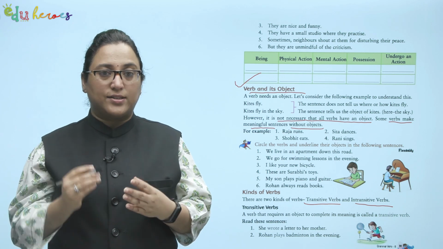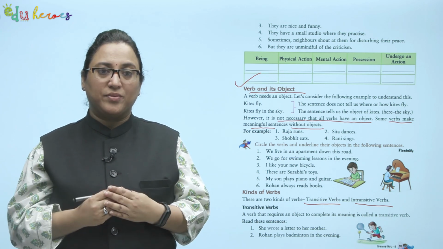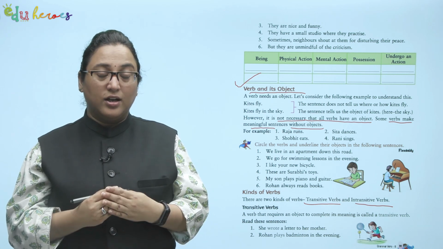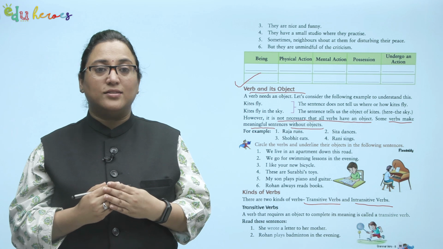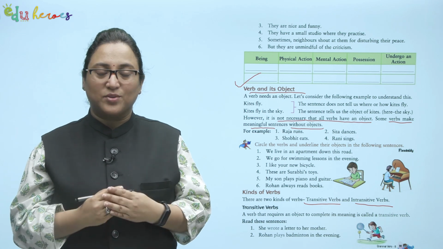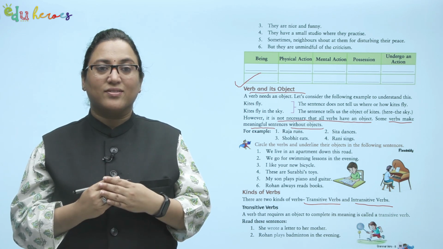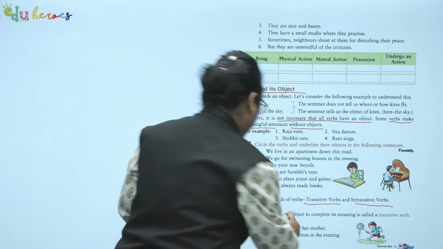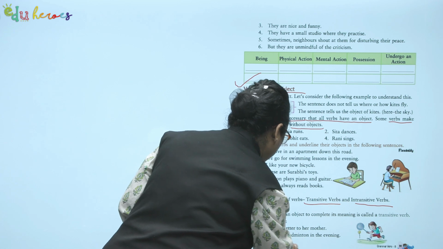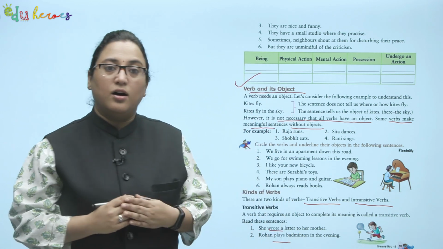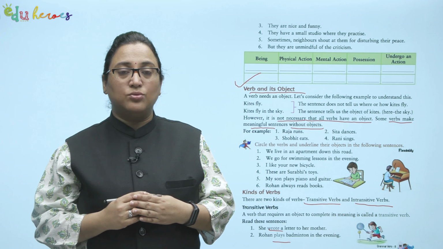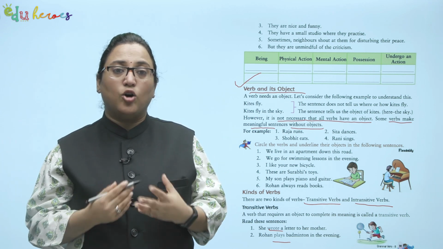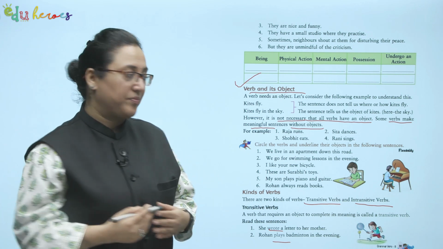She wrote a letter to her mother. Rohan plays badminton in the evening. First of all, let's underline the verbs here. What are they? Yes, you're right. Wrote and plays. These are the verbs or action words. Now, let's try to read more examples and see, are there any objects in these sentences?